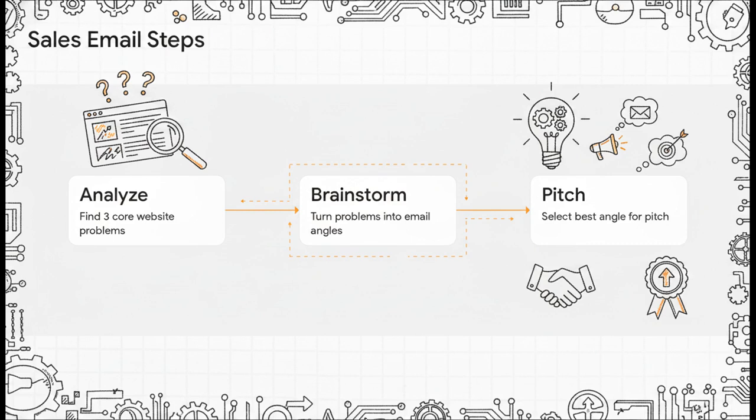Instead, we break this linear task into logical dependent steps. Step 1, ask the AI to analyze the prospect's website and identify 3 core business problems. Step 2, instruct the AI to turn those 3 specific problems into 3 distinct email angles. Then, Step 3, you select the best angle and tell the AI to write the final sales pitch. By feeding the AI one logical byte at a time, you're guaranteeing a highly refined, heavily researched final product.